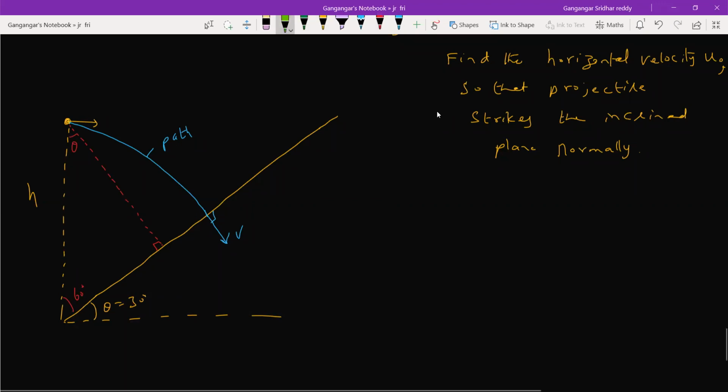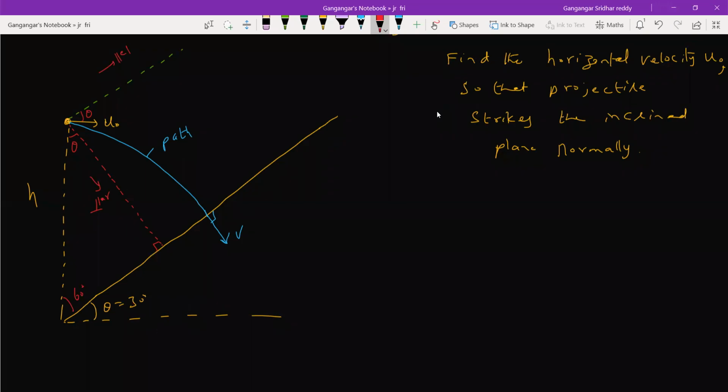Let me go for one more line. This will be parallel to the incline. So there's a velocity of projection u naught. 90 minus theta. This should be theta, no? Again, this direction will define parallel, and this direction will define perpendicular. Always do this setup: parallel to incline, perpendicular to incline.